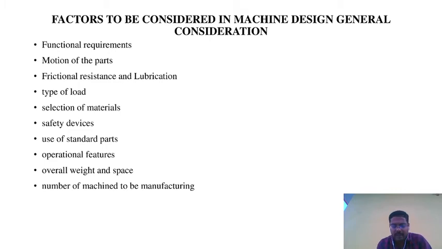The risk is that there is always a loss of power due to frictional resistance. It is therefore necessary to provide good lubrication between the surfaces which are in contact and in relative motion.